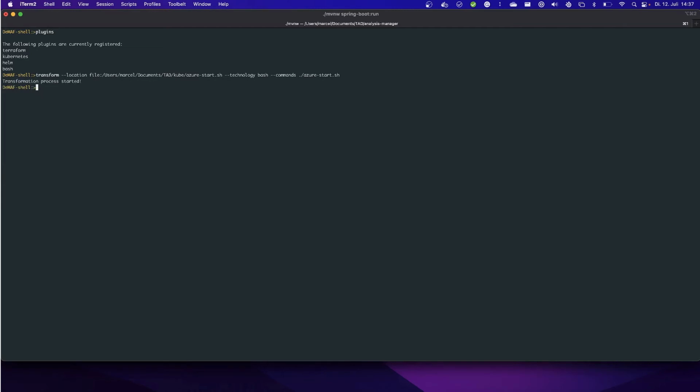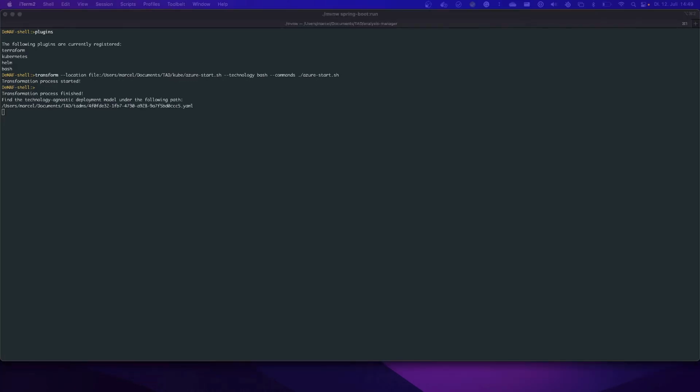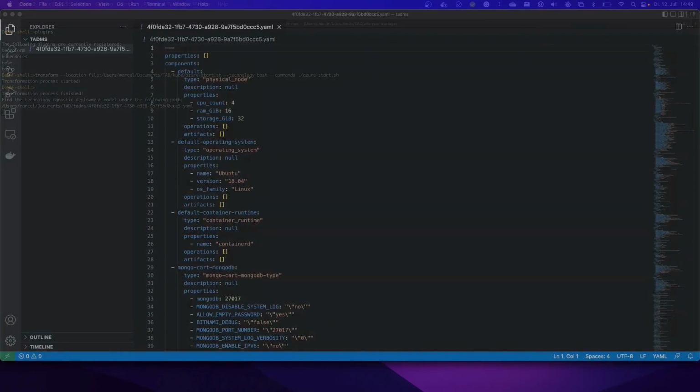It sends a first task to the bash plugin to analyze the script. And the bash plugin then recognizes the embedded Terraform, Helm, and Kubernetes deployment models, and consequently, the system creates new tasks and distributes them to the corresponding plugins. In the end, the DeMAF notifies a successful transformation of the deployment model. We can now access the created technology-agnostic deployment model from this given file location. And you can see it now here.